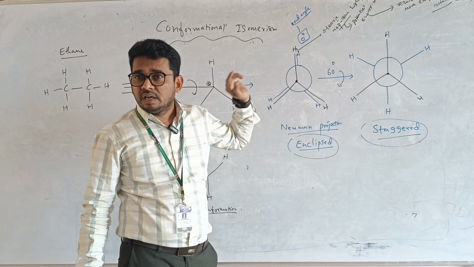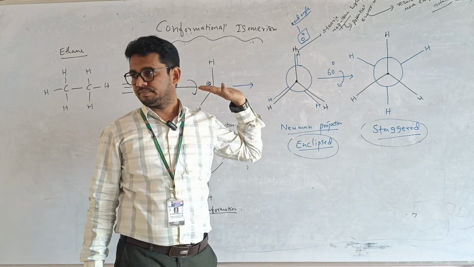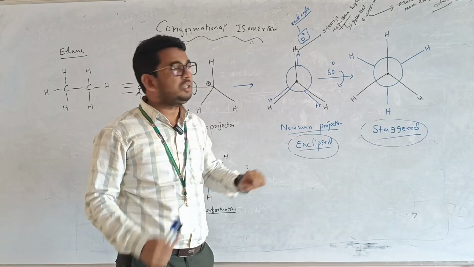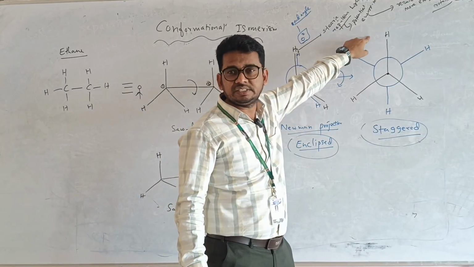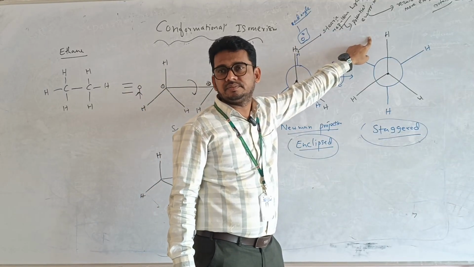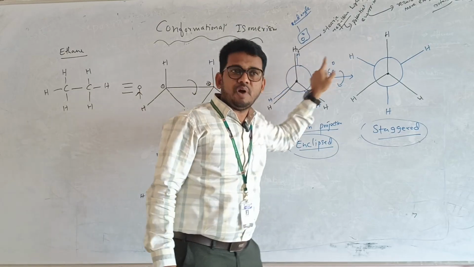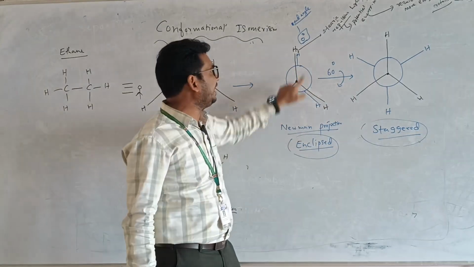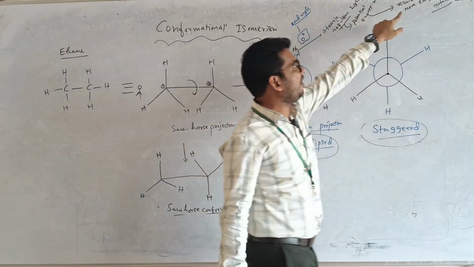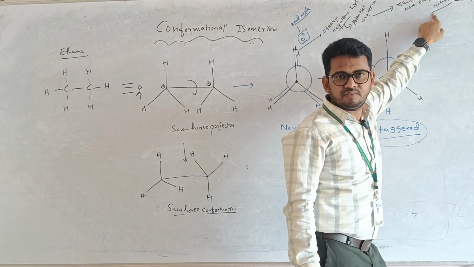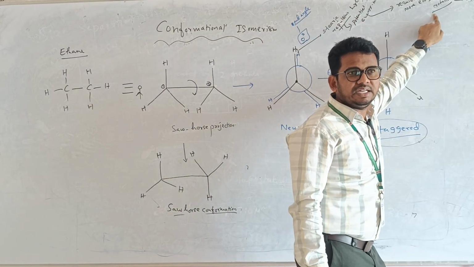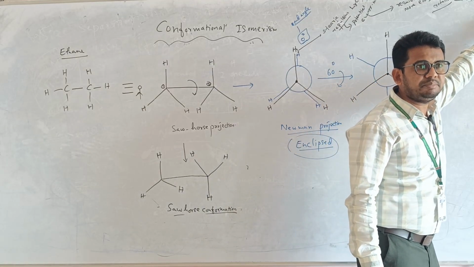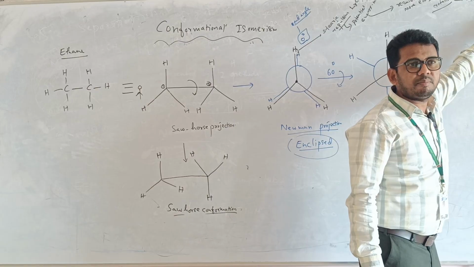Due to that electron density, they cause repulsion that produces more potential energy. For the rotation of the eclipsed form, it requires more energy, and more energy means more unstable.